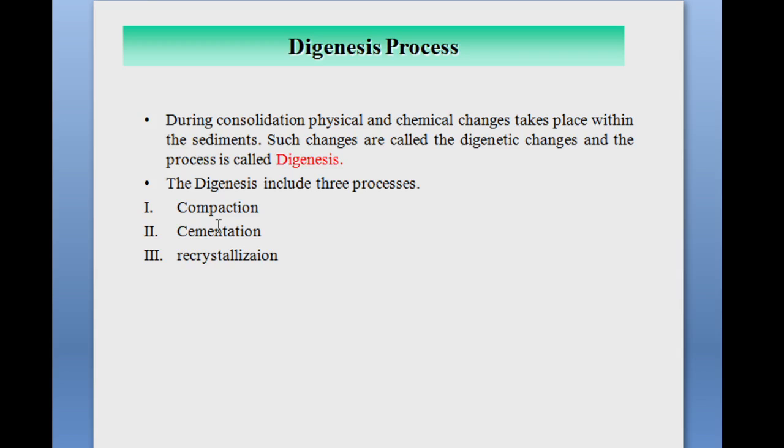Okay, so the second process is cementation. What happens in cementation, what is meant by cementation? When water circulates through the pores of the coarse grained sediment, dissolved mineral matter is precipitated between the grains, which causes cementation. The most common cementing materials are silica, calcium carbonate, iron oxide, and clay minerals. The identification of the cementing material is a relatively simple matter.